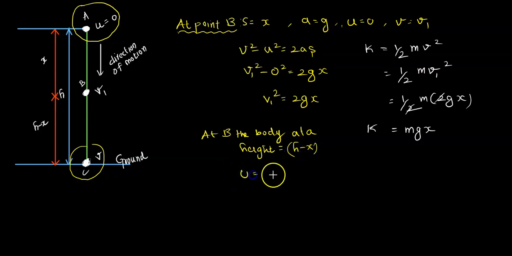So potential energy U is equal to mass into gravity into height, that is mg(h minus x).